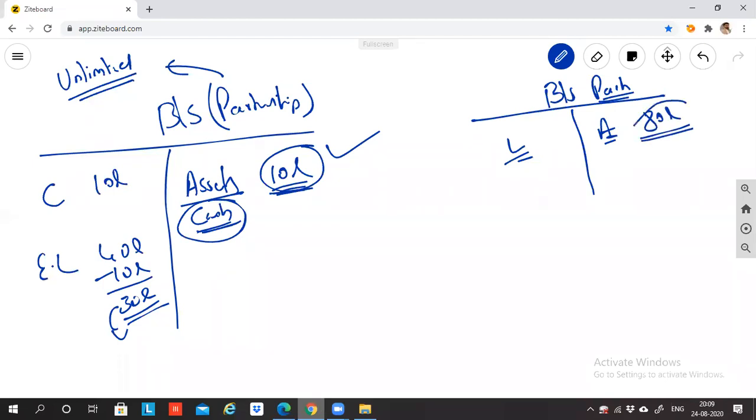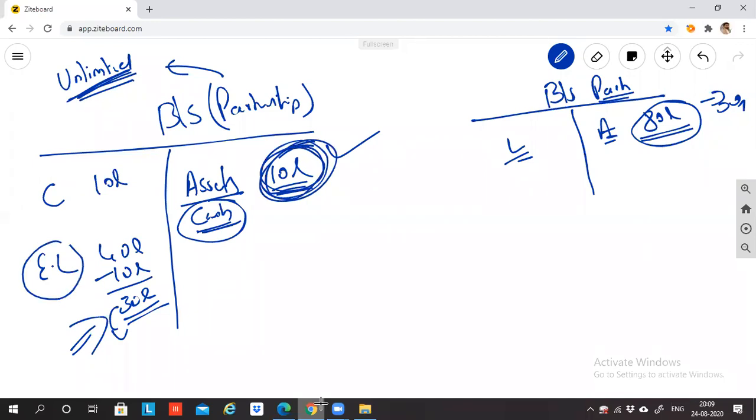From this 80 lakh rupees, court will take 30 lakh and give it to the banker. So what does unlimited mean? Unlimited means if the assets of the business are not sufficient to pay the external liability holders, then court may order to sell the private properties of the owner, recover money from that and satisfy this 30 lakh rupees. This is called unlimited.